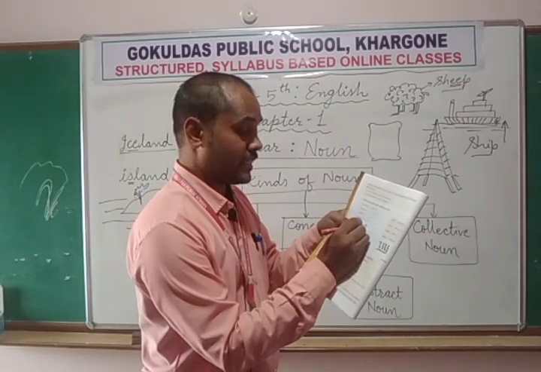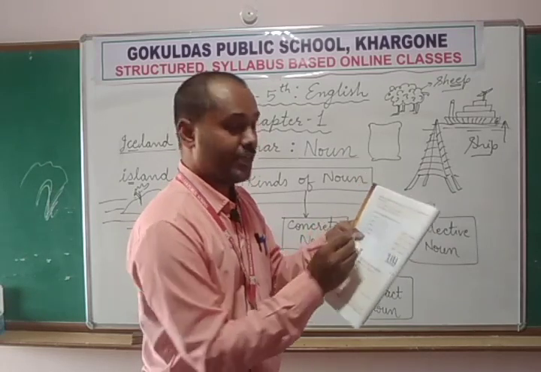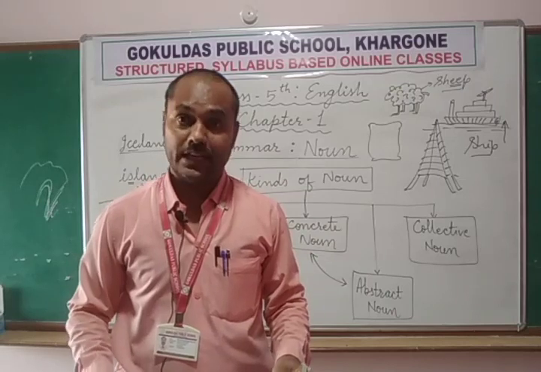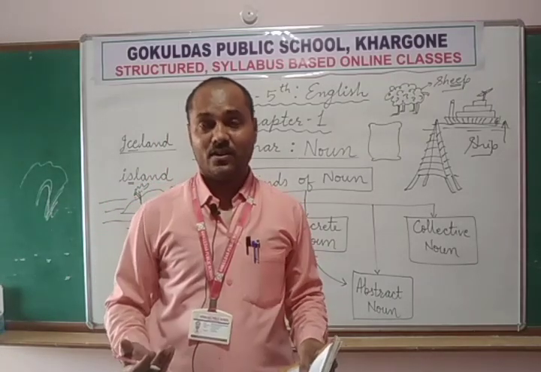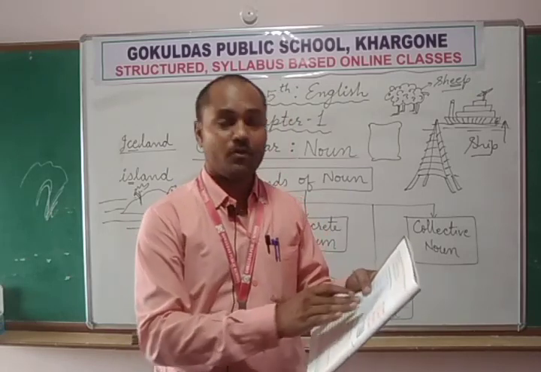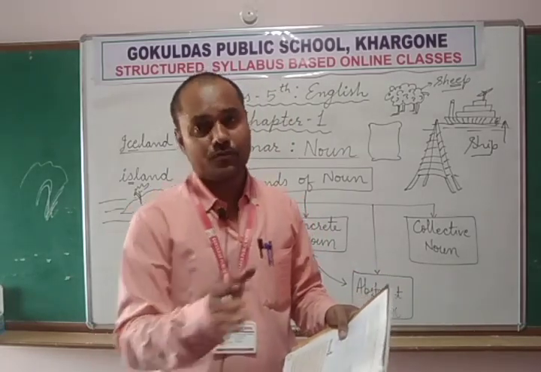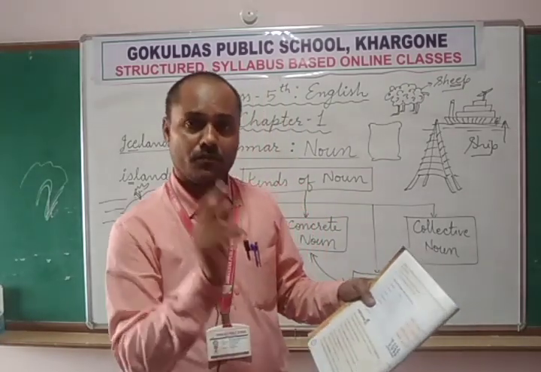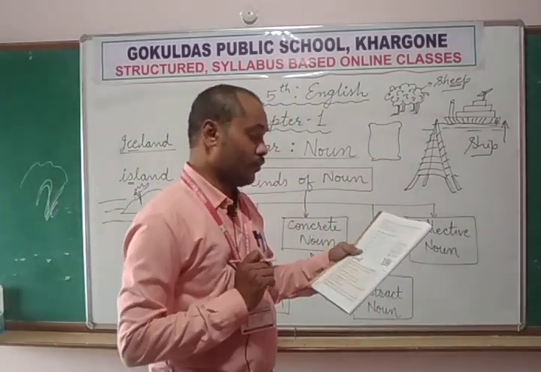Colony of ants. Chintiyon ka jo group hota hai, that is called a colony of ants. Army is also used, we can say army of ants also. Army is used for soldiers as well as for ants, but here colony of ants is also correct.